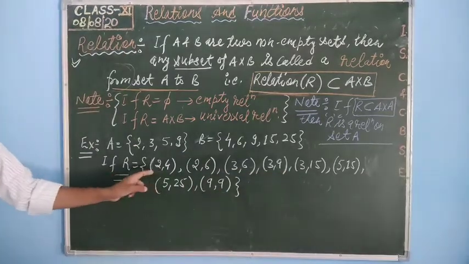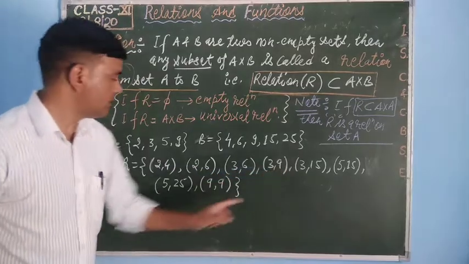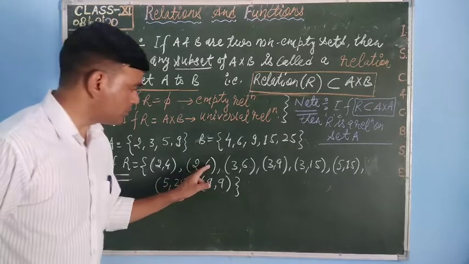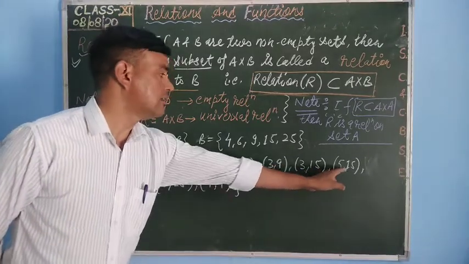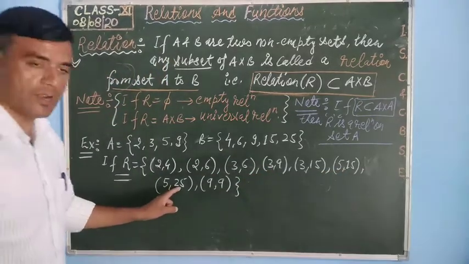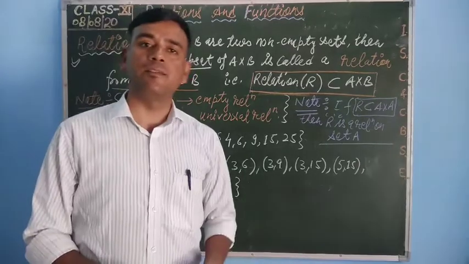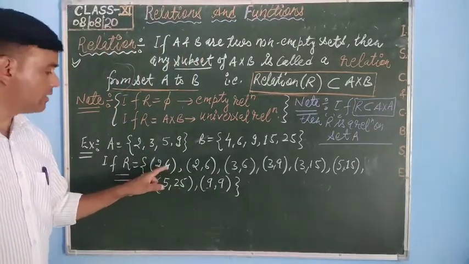And see the relation between these elements here: (2,4), (2,6), (3,6), (3,9). See here student, 2 is a factor of 4 and 2 can divide also 6, 3 can divide 6, 3 can divide 9, 3 can divide 15. Similarly 5 to 15, 5 can divide 25 and 9 can divide 9. So a relation is developing here that the first component is dividing the second component.